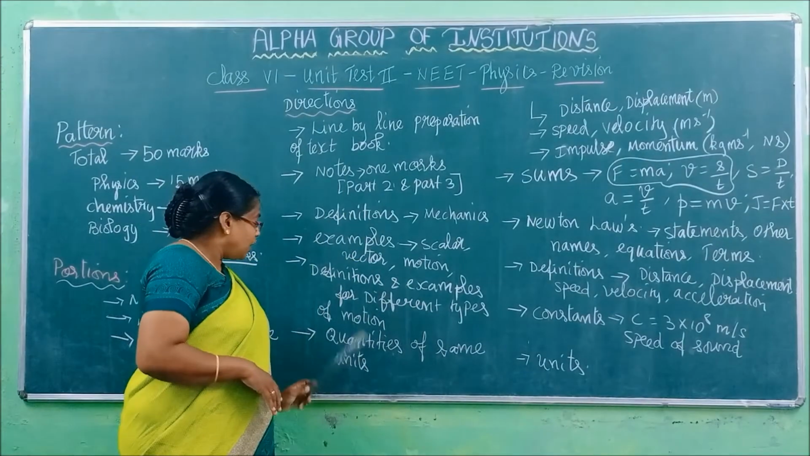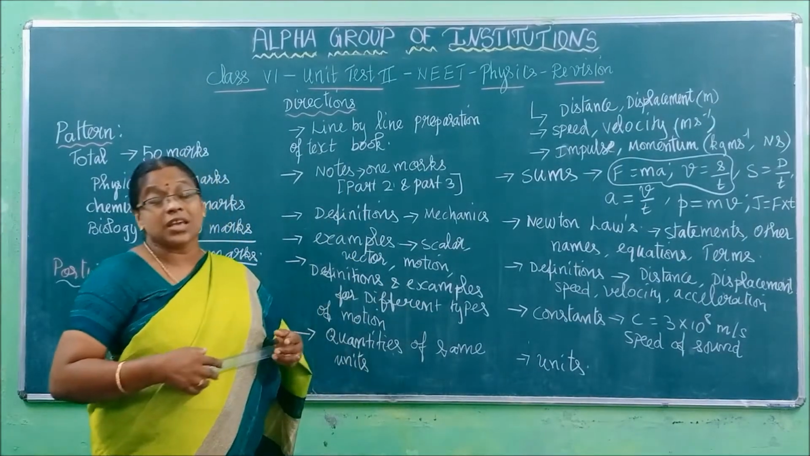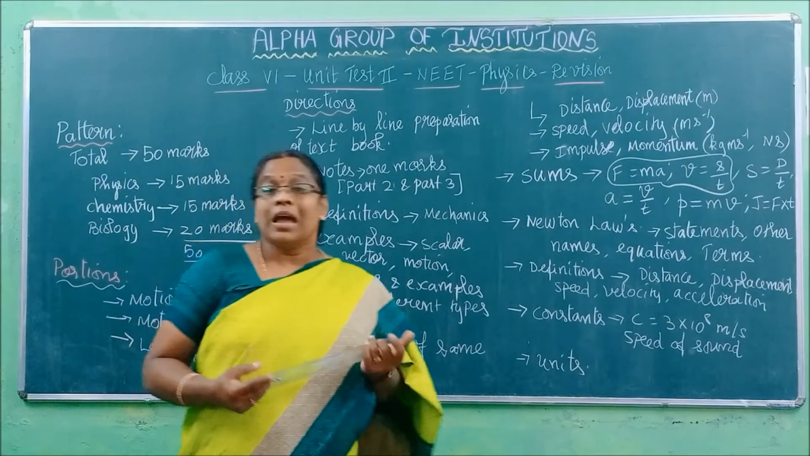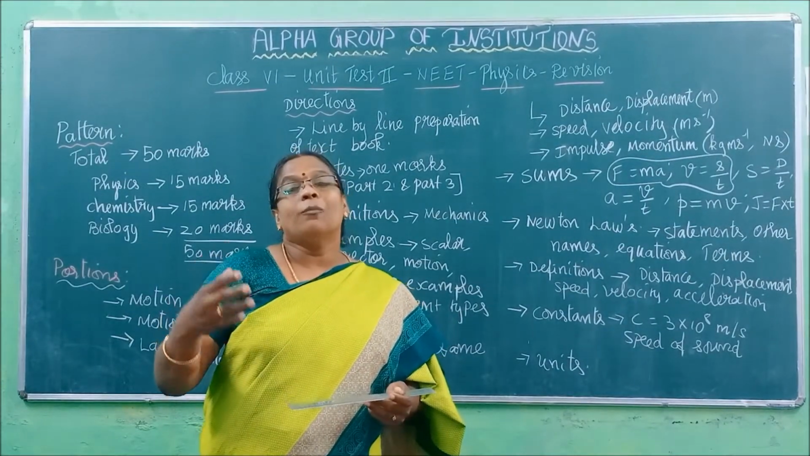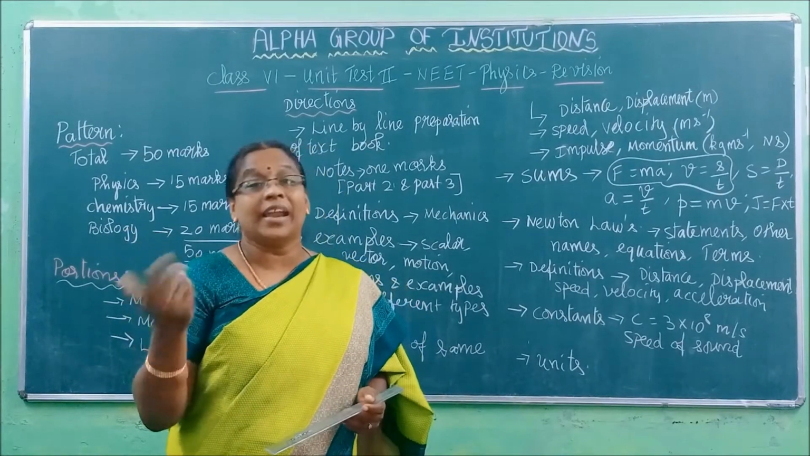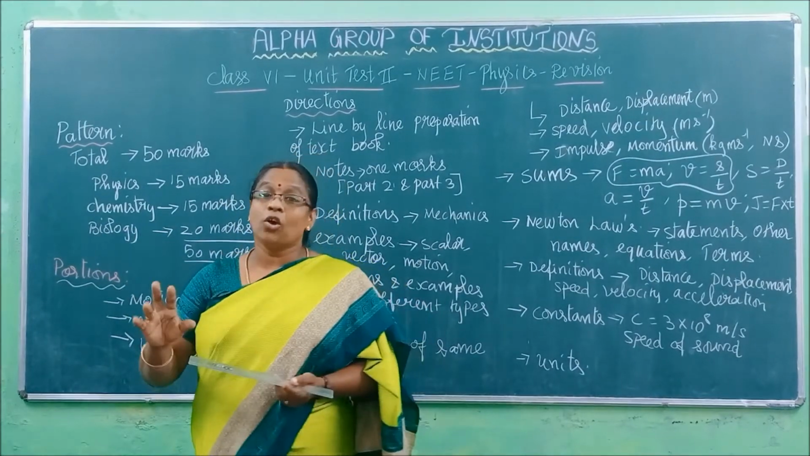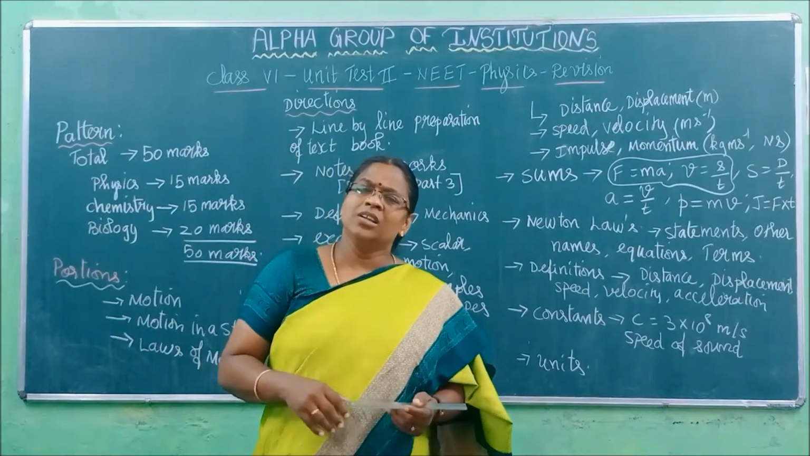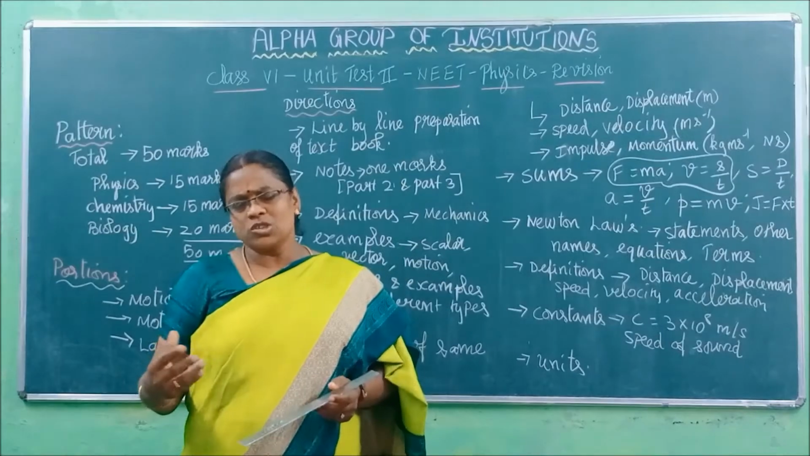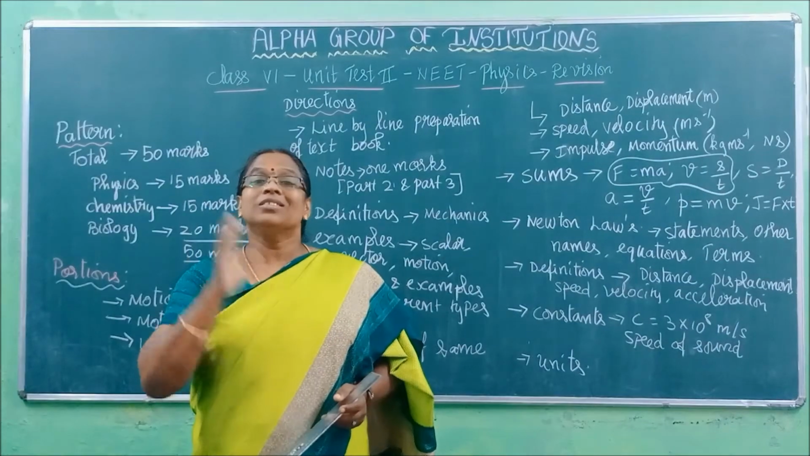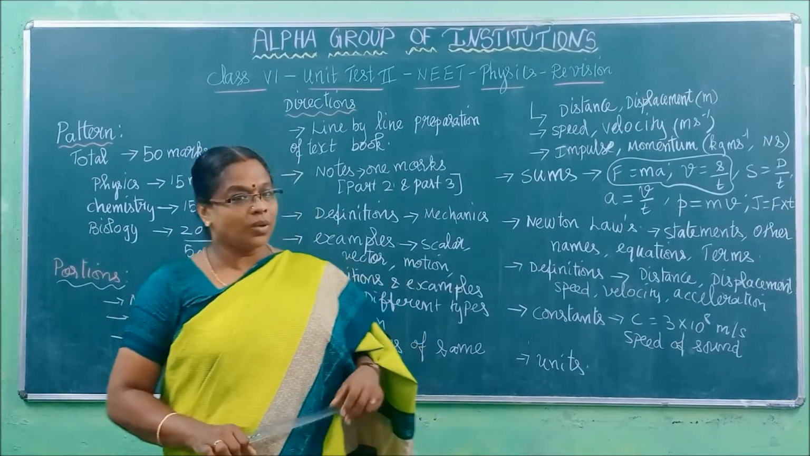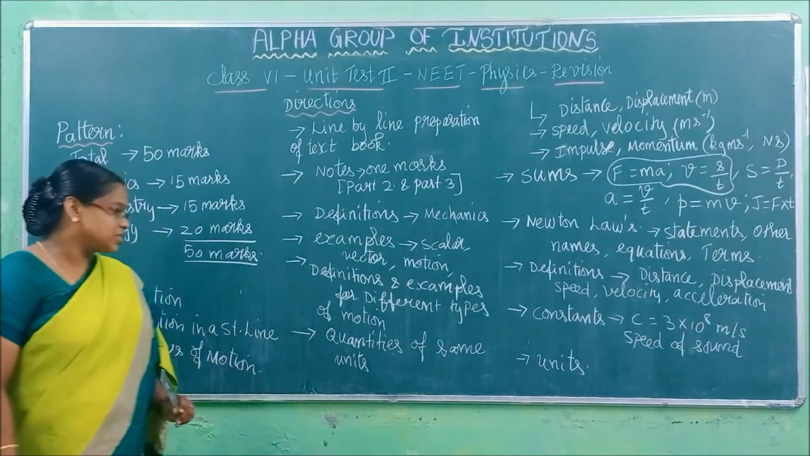Next, for rectilinear motion, you can say one example: an ant going on a line, soldiers going on a parade, a car going on a straight road. So like this, for every type of motion, you have to know what that motion is called and what is the example for that. So that is what I had discussed here.